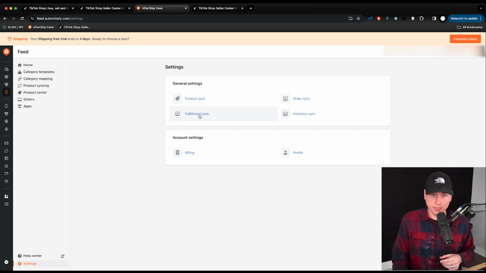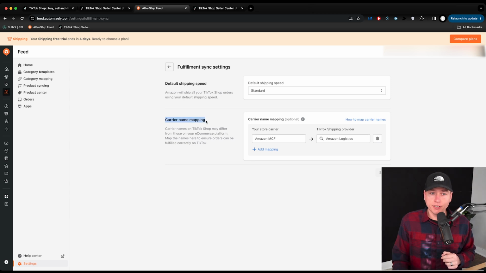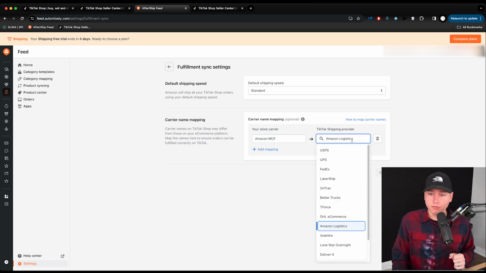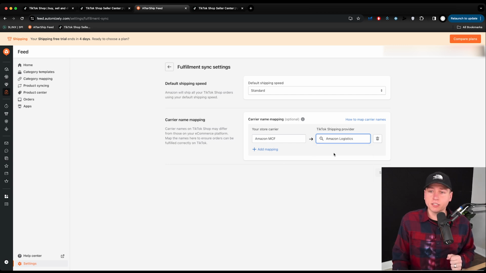Now going to fulfillment sync here, what we want to do here is add a new carrier name mapping. Okay, so your store carrier, I just put Amazon MCF, but it doesn't matter what you put in here. The drop down is going to have USPS, UPS, FedEx. We want Amazon Logistics here, then hit save. This is all you need to do. This helps it talk to TikTok and make sure everything's clear there. There's no extra carriers coming in, everything like that.